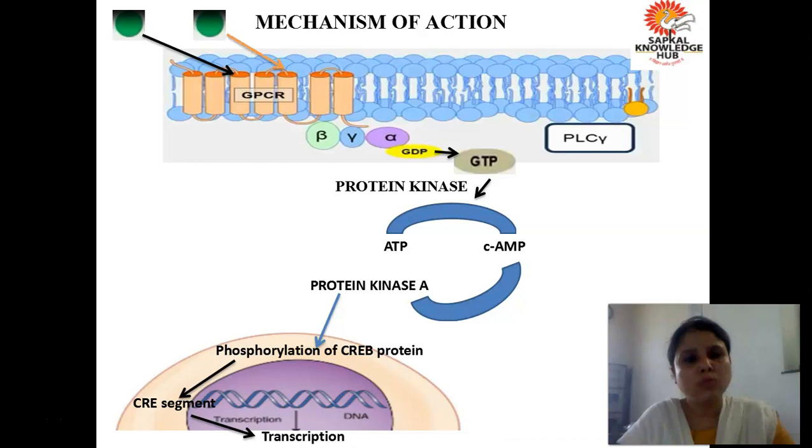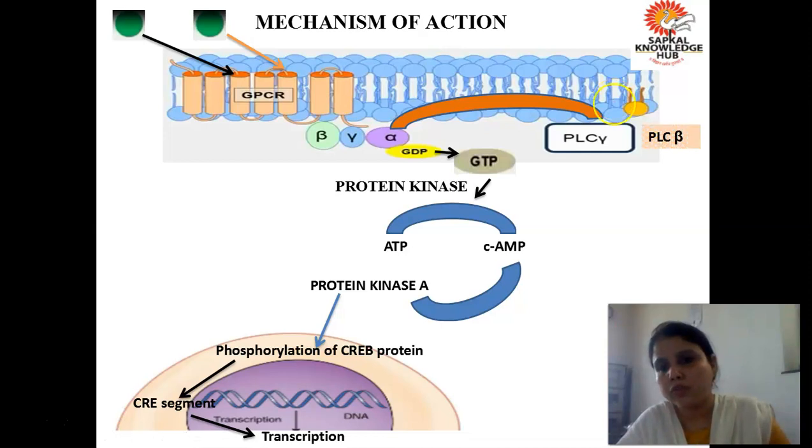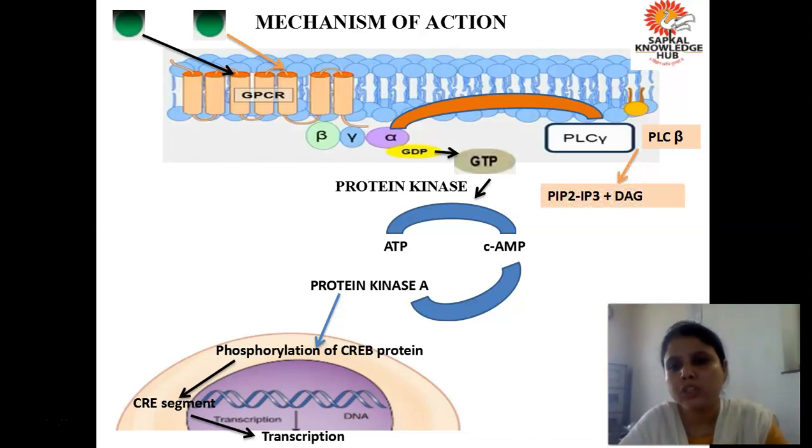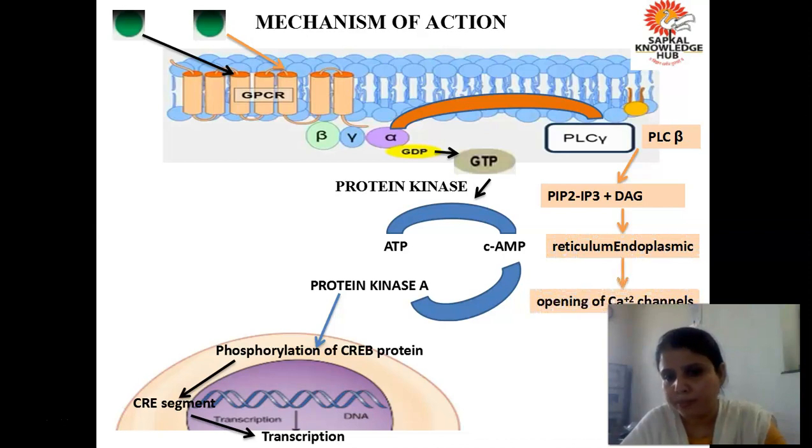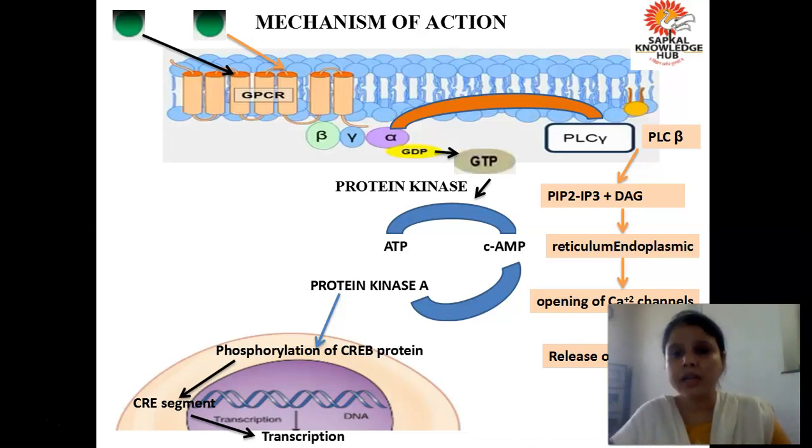See, this hormone or ligand is coming, it is binding with the receptor. As a result, there is formation of phospholipase C gamma and phospholipase C beta. As a result of the activation of these two, there will be conversion of PIP2 into IP3 and DAG, that is inositol triphosphate and diacylglycerol. Now see what will happen. This will act on the endoplasmic reticulum. As a result, there will be opening of the calcium channel, and whenever the calcium channel will open, the release of whatever chemicals is there will take place.